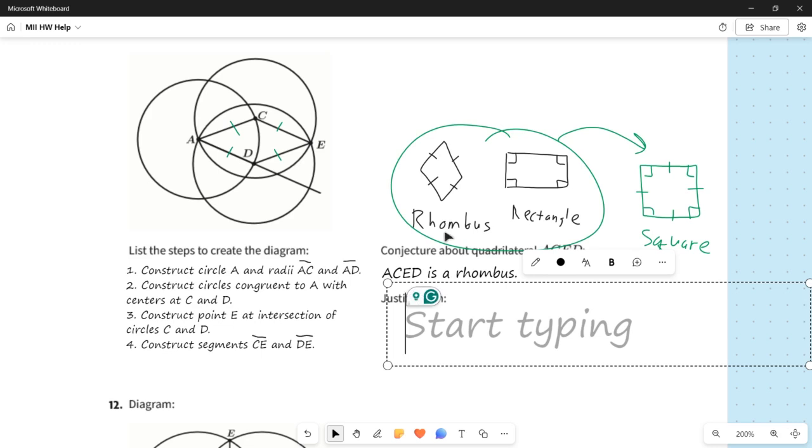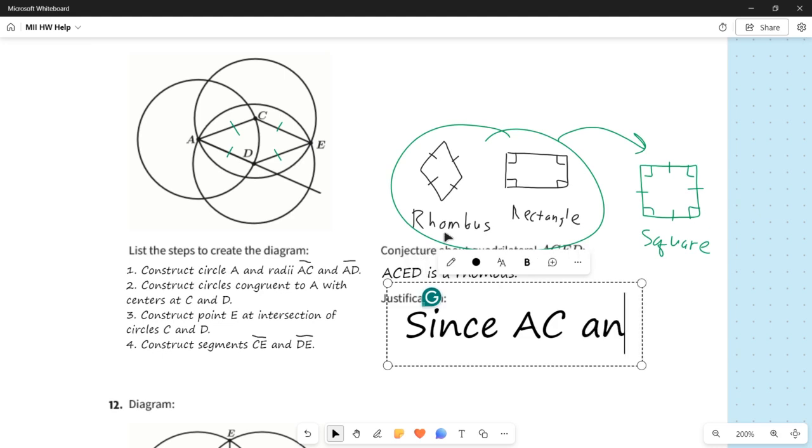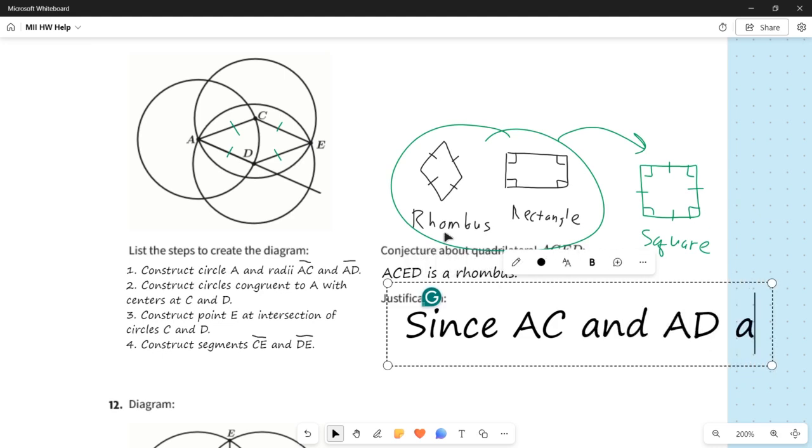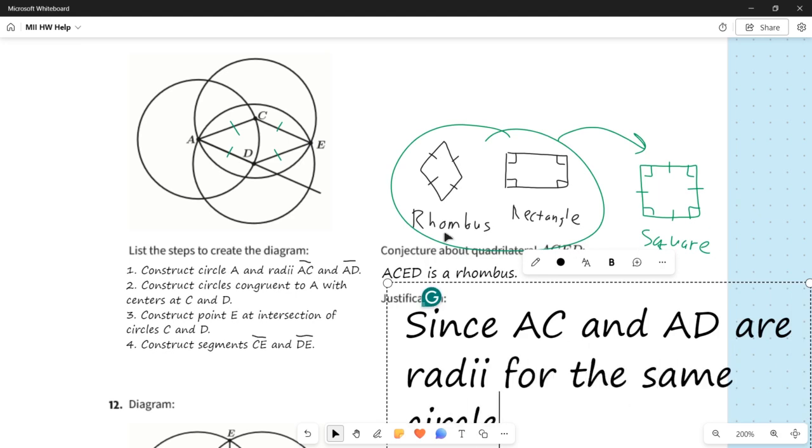So since AC and AD are radii for the same circle, they are congruent.